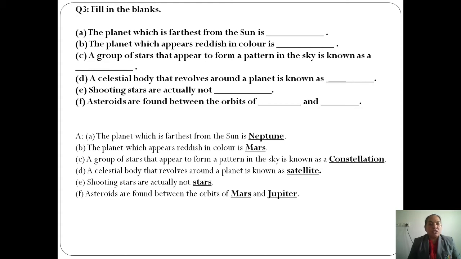Let's see the next question. The planet which appears reddish in color. The planet which appears reddish in color is Mars. Mars is the correct answer. Next, third question. A group of stars that appears to form a pattern in the sky is known as dash.